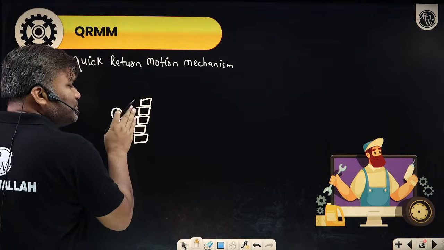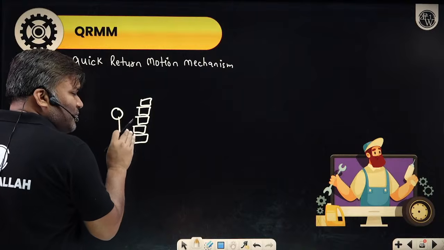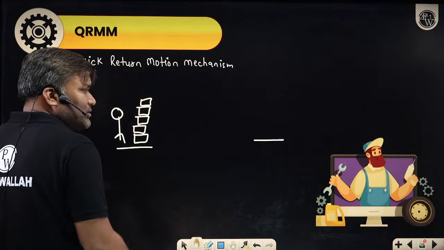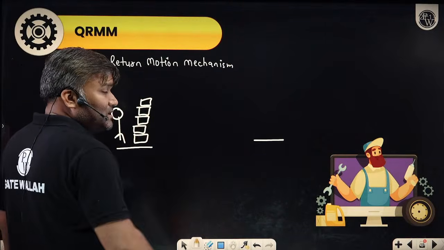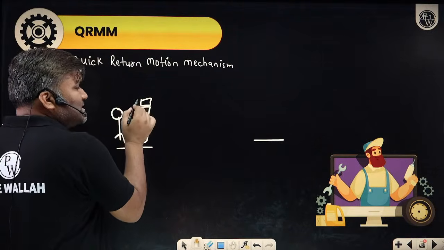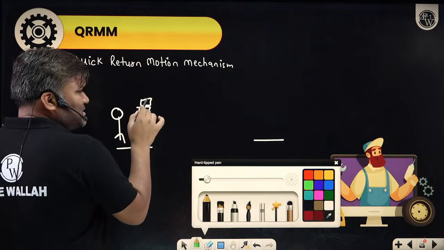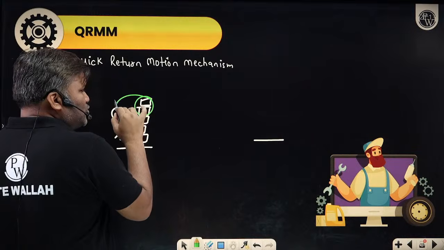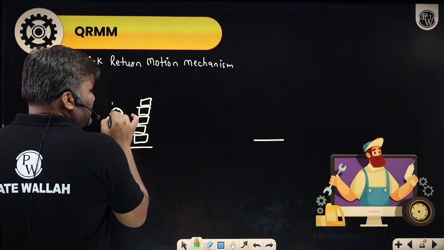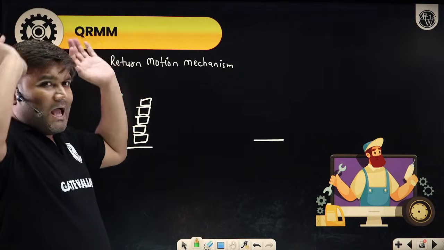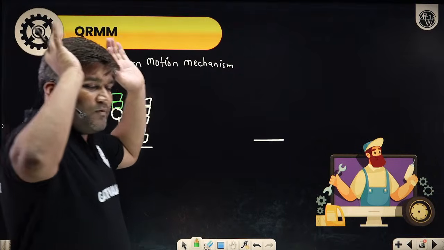I have to put these bricks from one space to another space. From here, I have to shift the bricks. When I have some bricks on my head, my capacity is only these 2 bricks. On my head, I have these 2 bricks. I have some load, and I'm moving here.